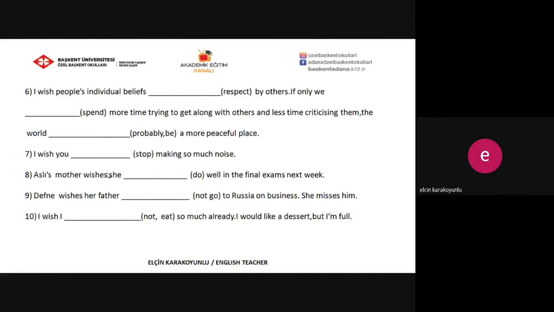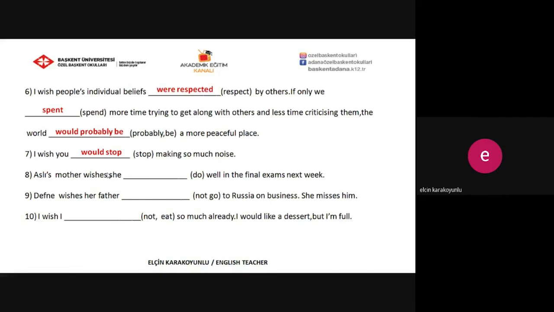Yes, question 6. I wish people's individual beliefs were respected by others. And the passive form you can see here. If only we spent more time trying to get along with others and less time criticizing them, the world would probably be a more peaceful place. And question 7. I wish you would stop making so much noise. It's a kind of complaint, annoyance.